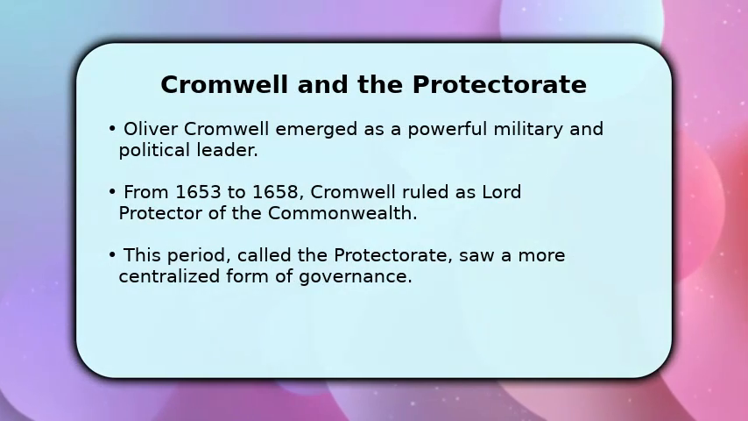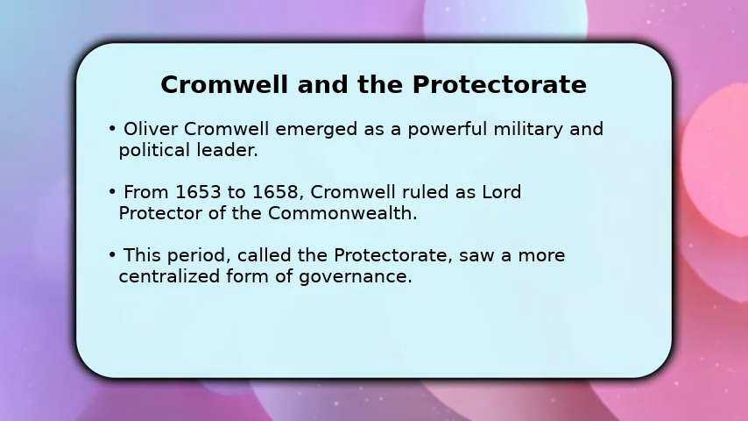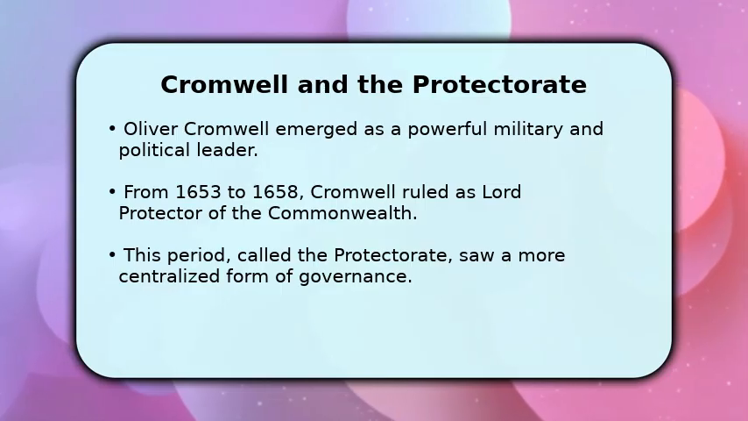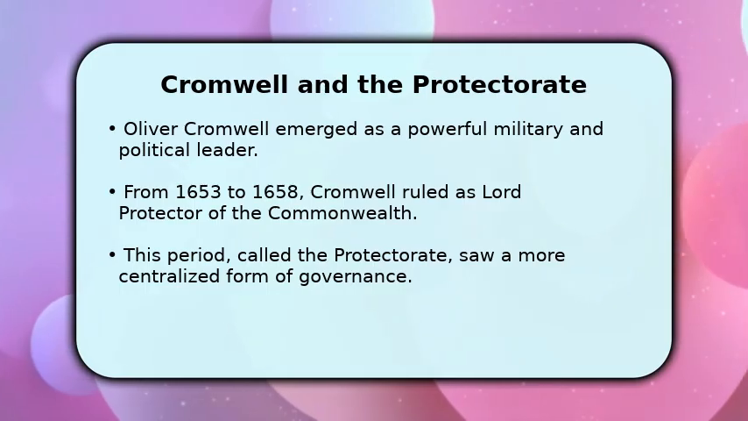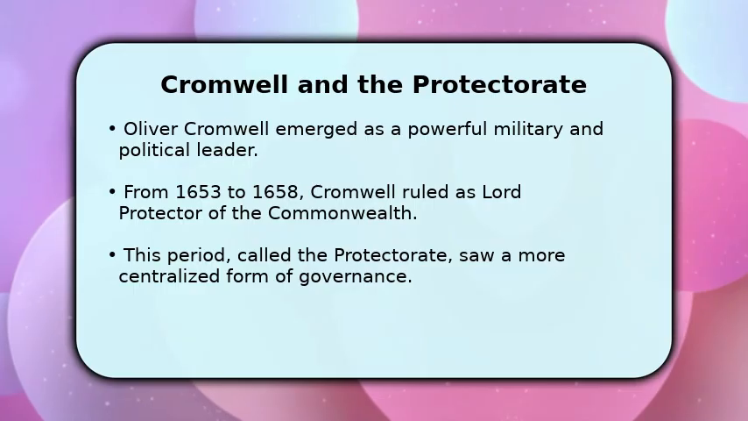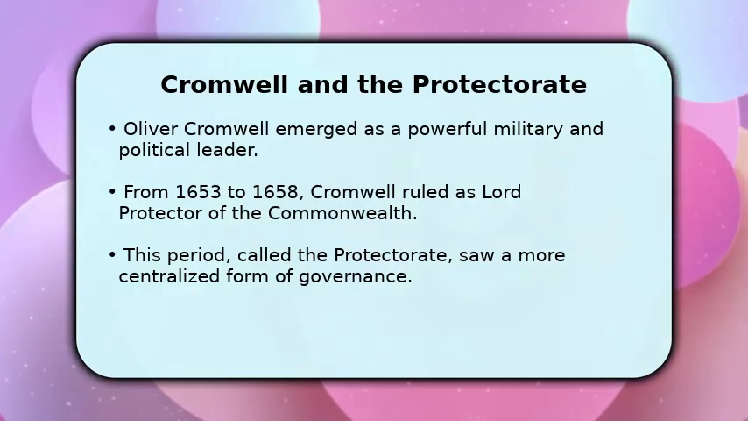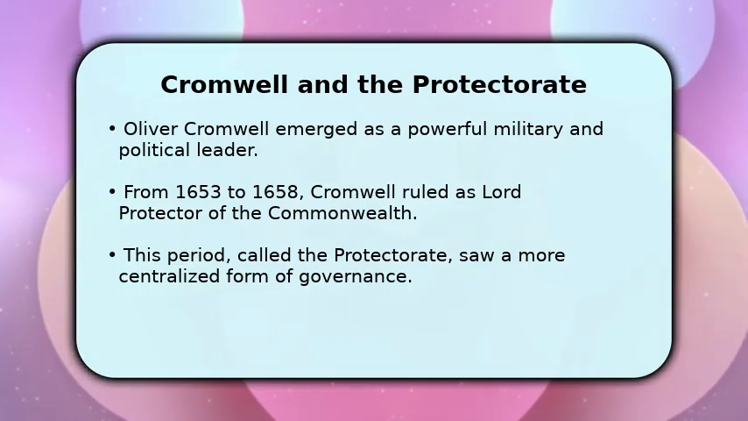During England's Republican phase, Oliver Cromwell rose to prominence as a formidable military and political figure. He played a crucial role in the parliamentary victory during the Civil War. Later, from 1653, he assumed the title of Lord Protector, effectively leading the nation. This era, known as the Protectorate, represented a distinct form of governance within the Republican experiment.